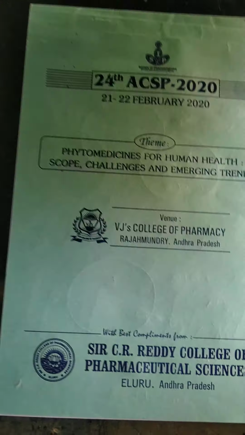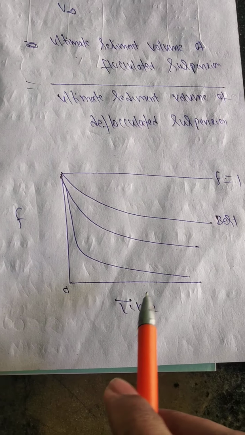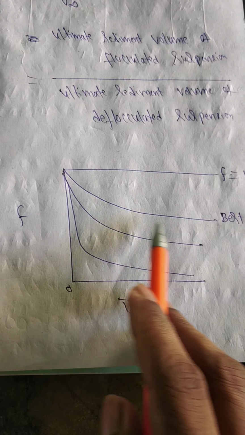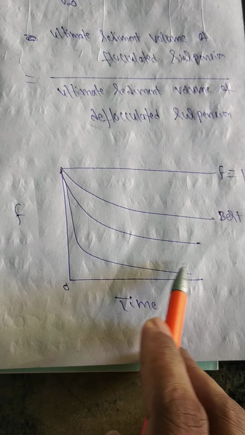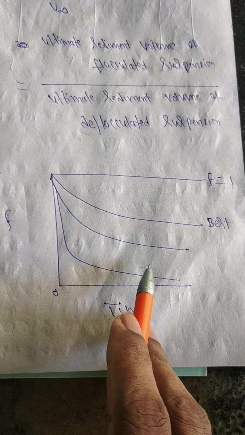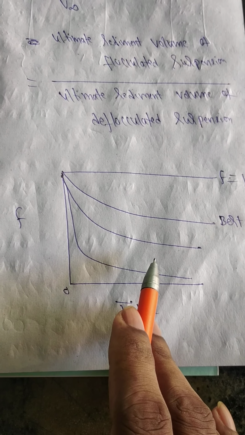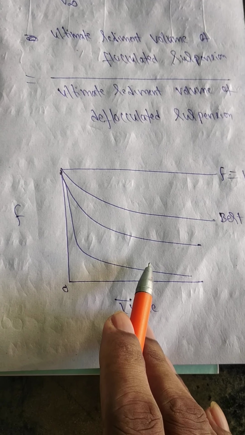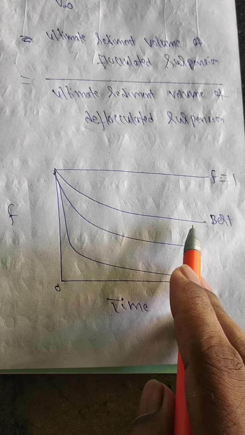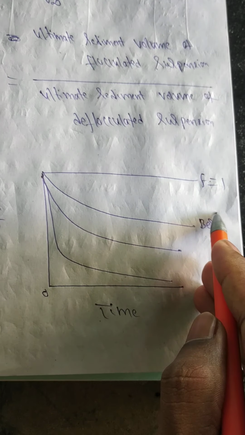In this experiment, we will plot a graph between time and sedimentation volume to obtain various sedimentation graphs. These are for different suspending agents, or a single suspending agent used in different concentrations. This experiment was carried out in earlier labs. This graph shows the suspending agent which is near to the ideal suspension curve, that is best.